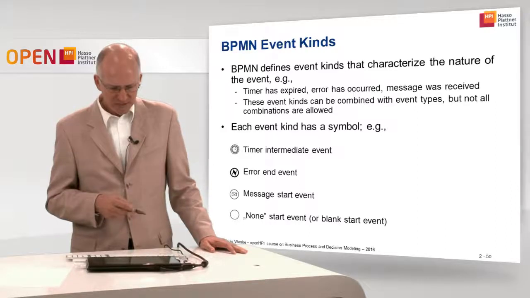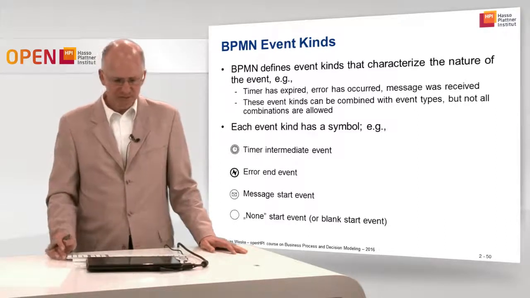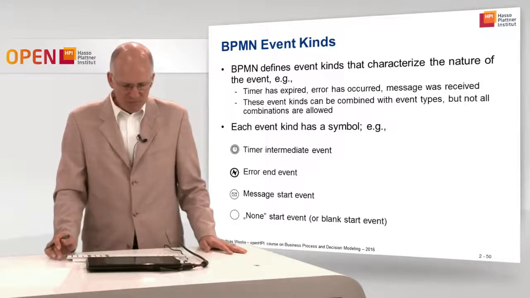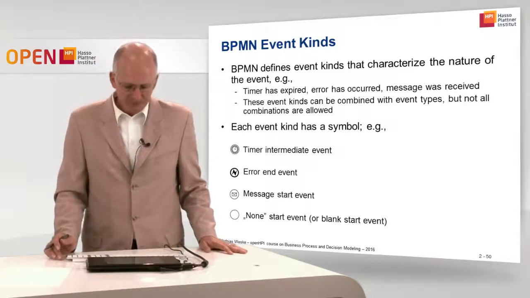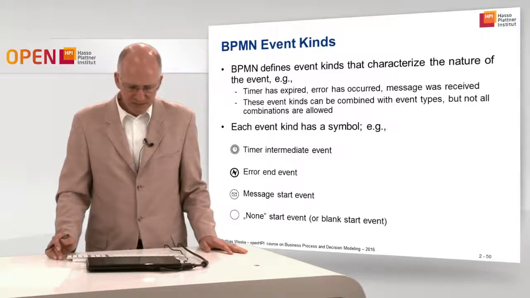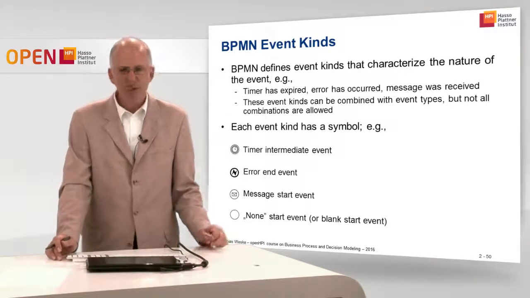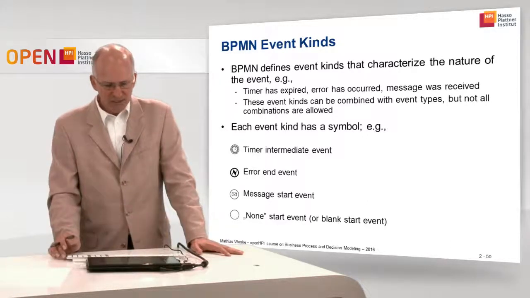BPMN defines event kinds that characterize the nature of the event. For instance, a timer has expired, an error has occurred, a message was received. And these event kinds can be combined with event types, but not all combinations are allowed.